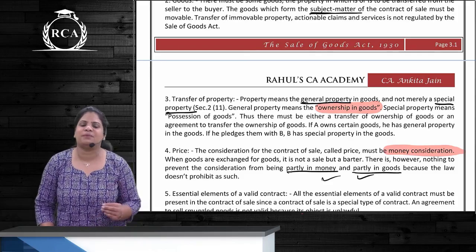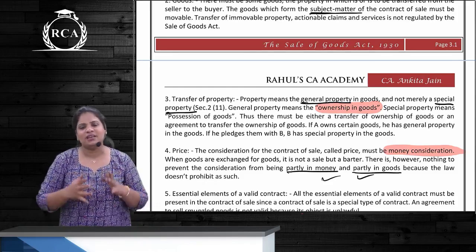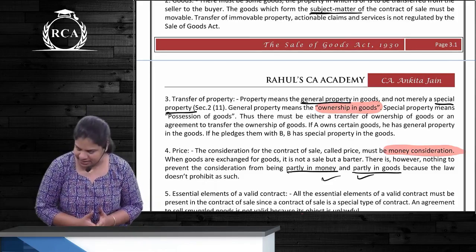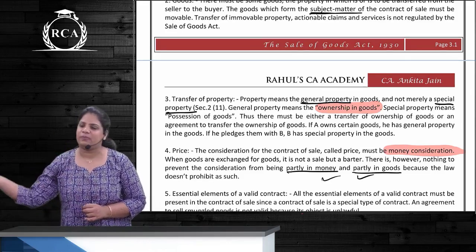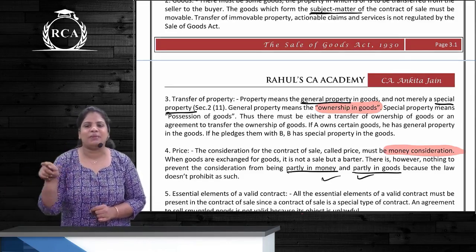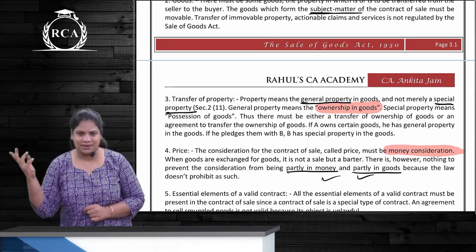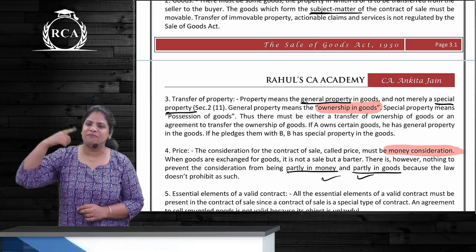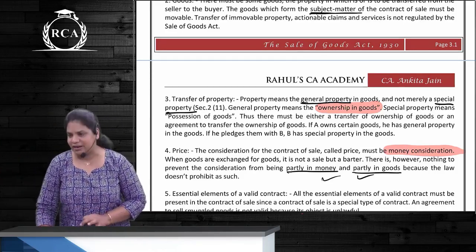I go to purchase a bag, I like a bag, I get the bag, I pay 5,000 rupees. What is this? This is a sale. Ownership has transferred immediately. I want to purchase an Activa, I book the Activa today. Delivery is going to be after 1 month. In this 1 month time, they are going to make the Activa. So they are future goods, right? Remember? Yes. So over here, ownership will pass when? At a later date, that is after 1 month. So this is an agreement to sell, correct?